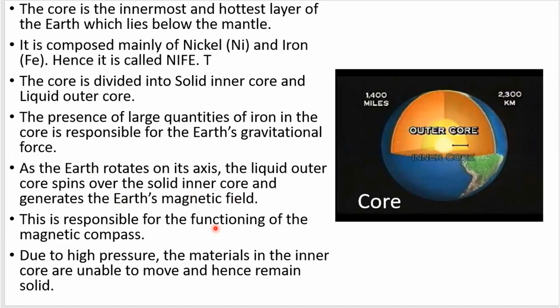The liquid layer of iron and nickel is 5,150 kilometers deep in the outer core. The outer core flows around the center of the Earth, and the movement of the metals creates our planet's magnetic field. The inner core is solid, isn't it? You may ask, the innermost part is very, very hot, isn't it? But why do the rocks not melt and why is that area solid, you may ask.